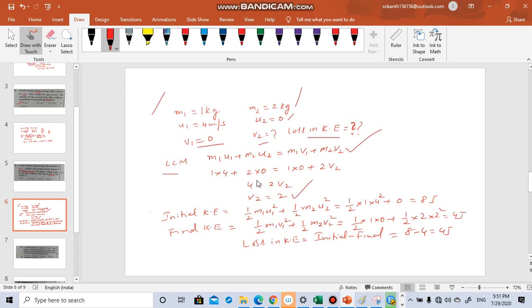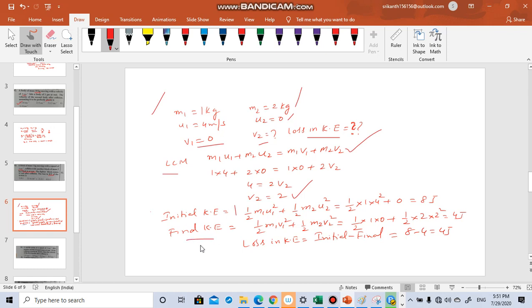So initially you have two blocks. So half m1 u1 square. What is the velocity initially? 4 meter per second. For the second block, it is at rest. So this is the initial kinetic energy. Okay. So this is how much? Half into 1. M1 is 1 and u1 is 4. So you are getting 8 joules. Second one is 0 because u2 is equal to 0.